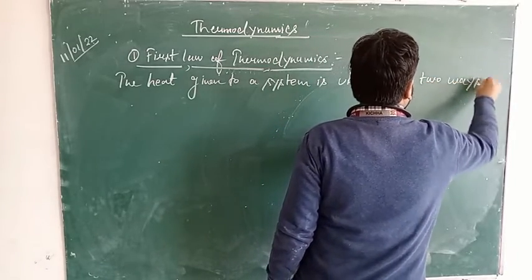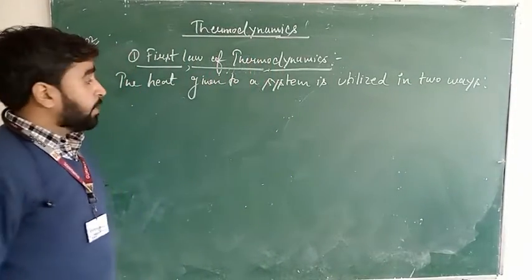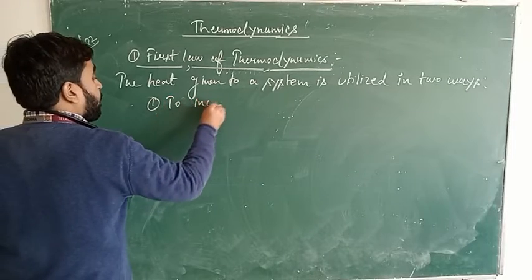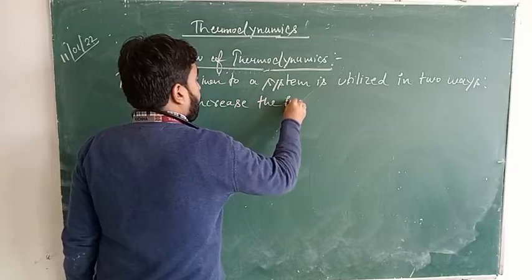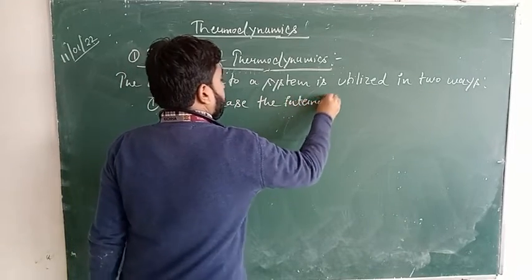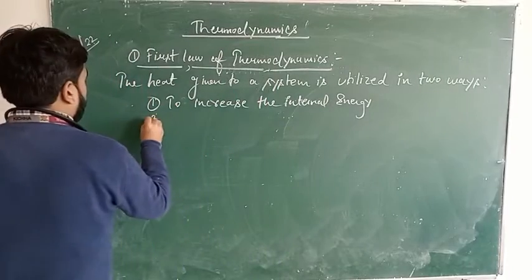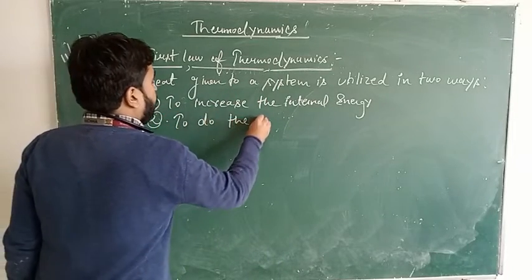Suppose we are giving heat to a system, then it will be used in two ways. Number one is to increase the internal energy of the system, and number two is to do work.